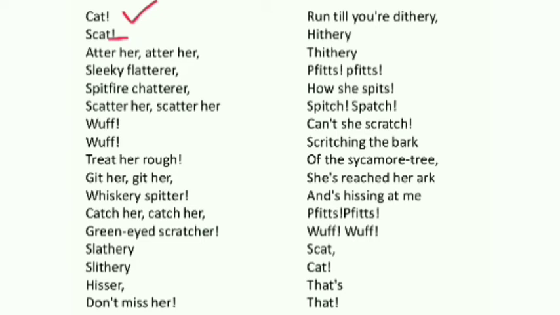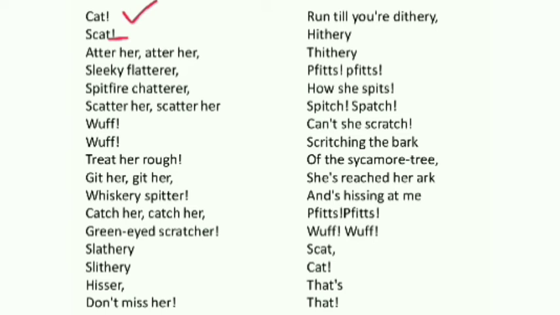And here also an exclamation mark is used. And I have told you the meaning of scat. It means the order is given. Cat, how can a cat be here? And immediately the order is given to the cat. Scat, leave now. You can't stay here. Leave now. So somebody is there who hates cat a lot. That's why the word cat is used with the exclamation mark. Utter her, utter her. The order is given to someone. One person is giving order to other. And utter her means attack her, remove her from here, attack her.